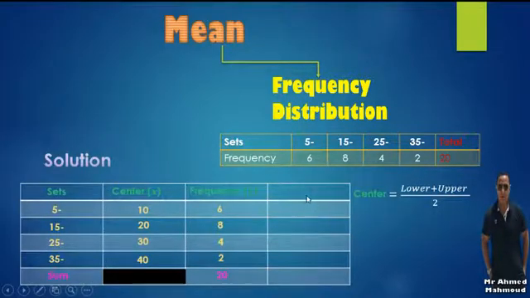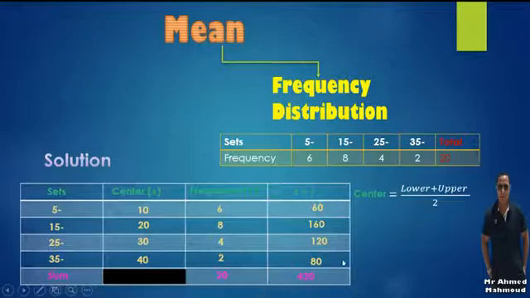Here we are going to do what? We are going to write x multiplied by f, like this. What does it mean? We are going to multiply 10 by 6, which equals 60, and 20 by 8, which equals 160, 30 times 4, which equals 120, 40 times 2, which equals 80, and then we are going to add these numbers. Their sum equals 420.